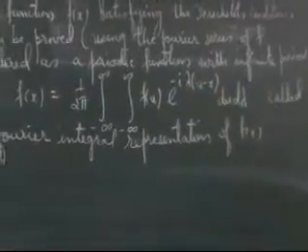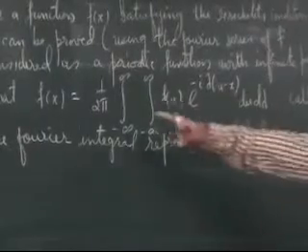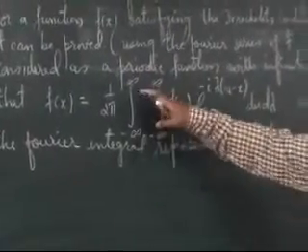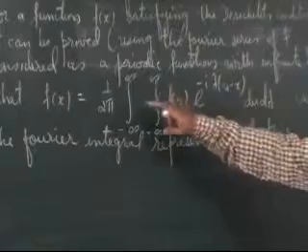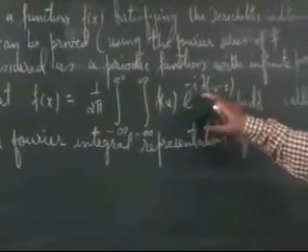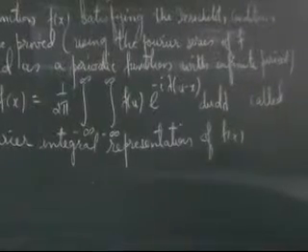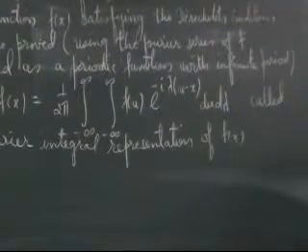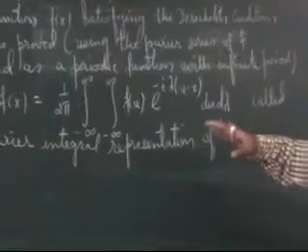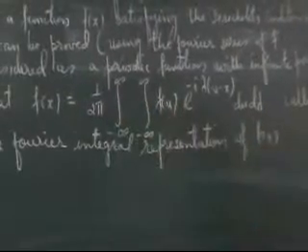So what is the Fourier integral representation of f(x)? 1 upon 2 pi double integral from minus infinity to plus infinity of f(u) e raised to minus i lambda (u minus x) du d lambda. It can be proved that f(x) and this integral are the same.